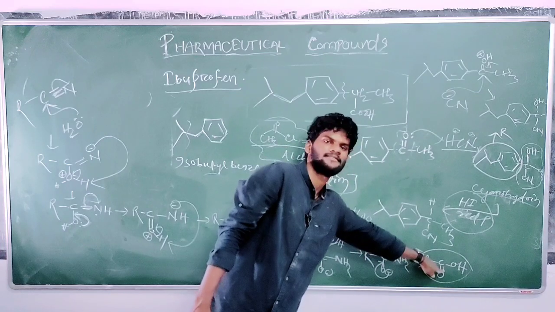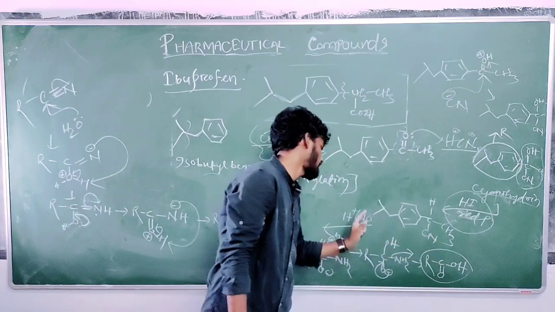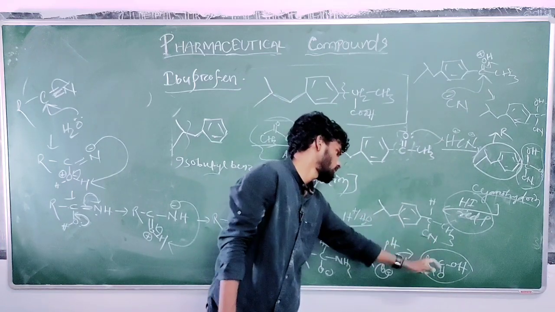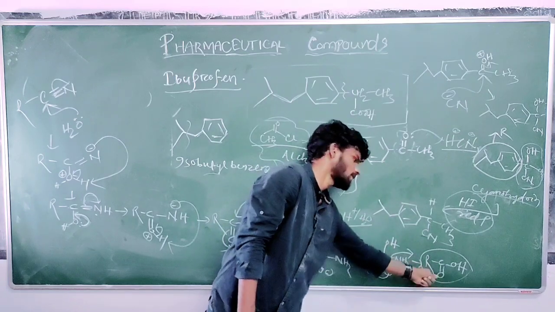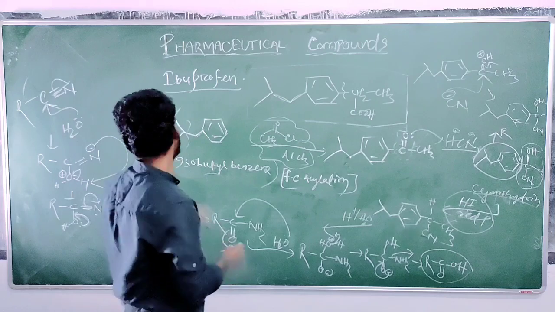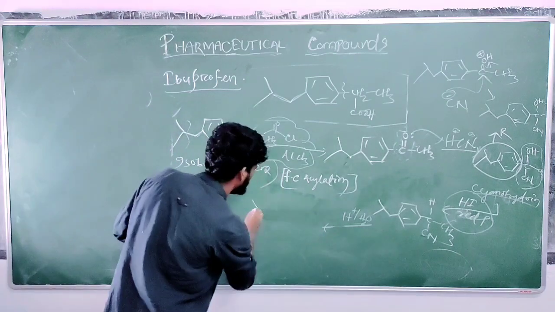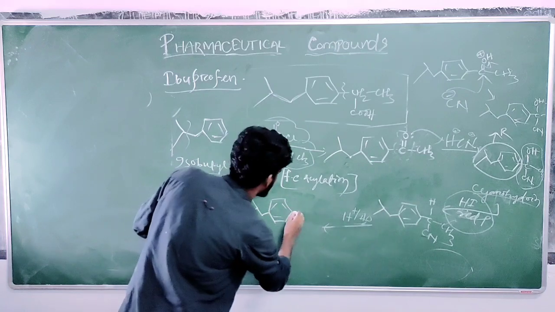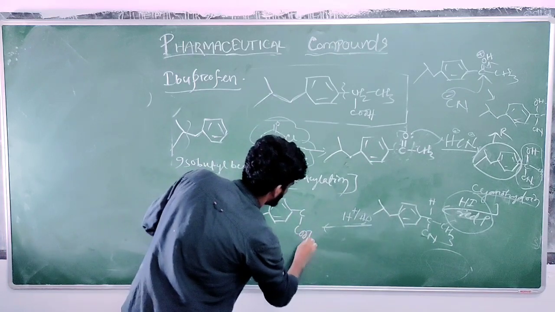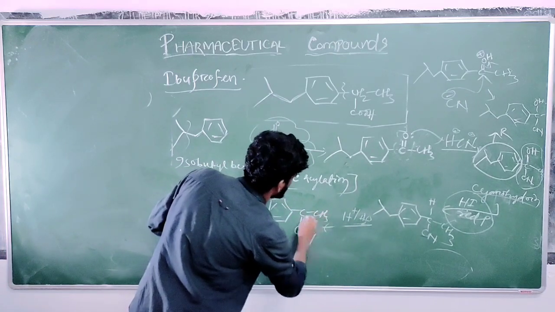It is acid. Okay. So the hydrolysis of the cyanide group in presence of a little amount of acid will form carboxylic acid. This is the reaction mechanism. It will form COOH, CH3.